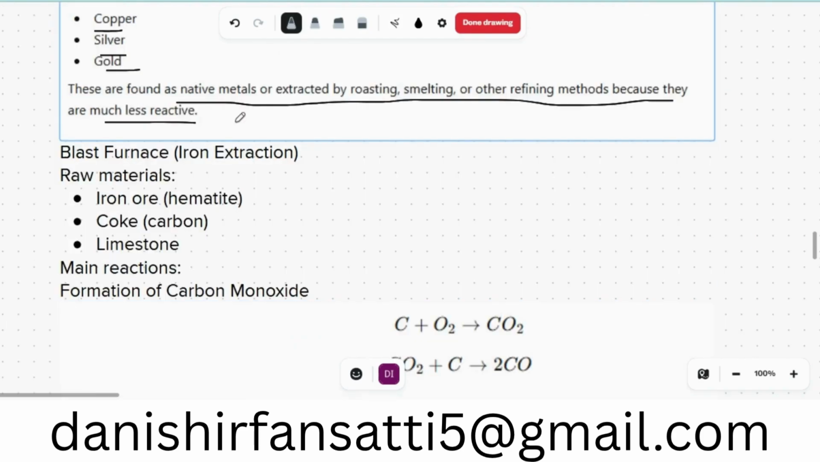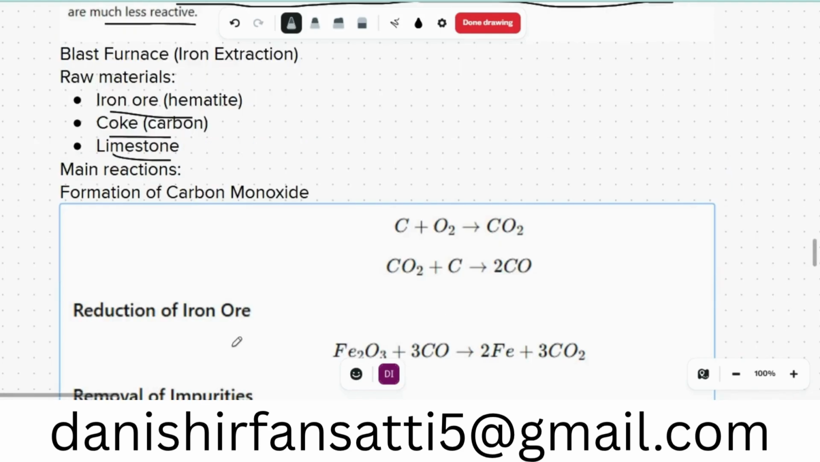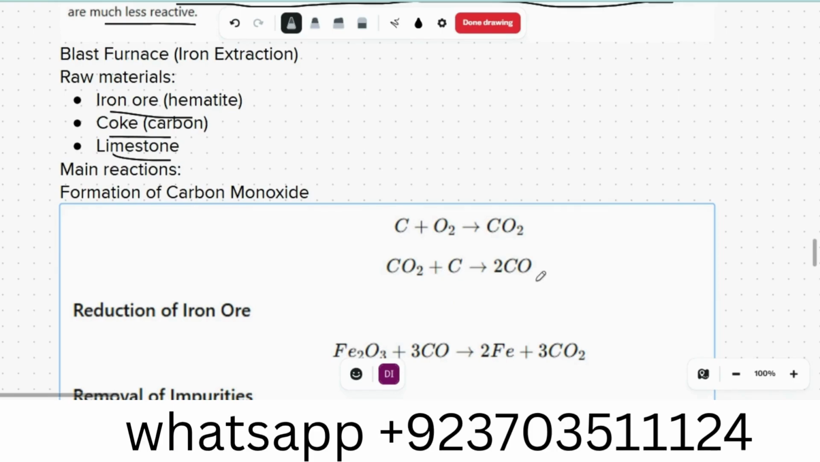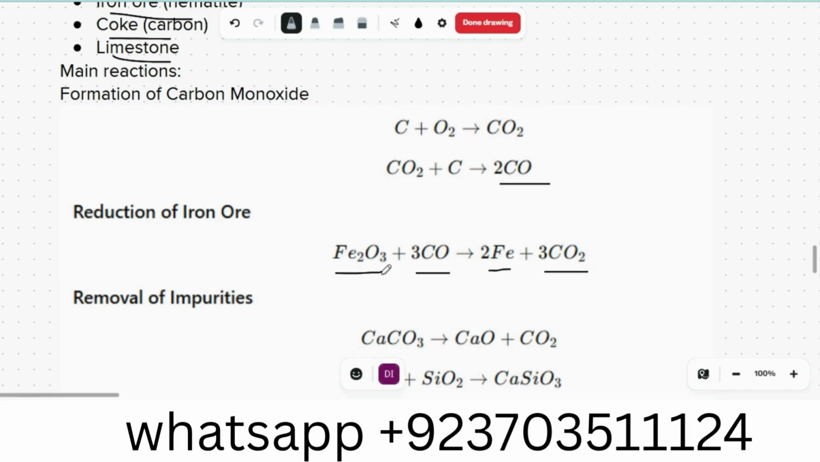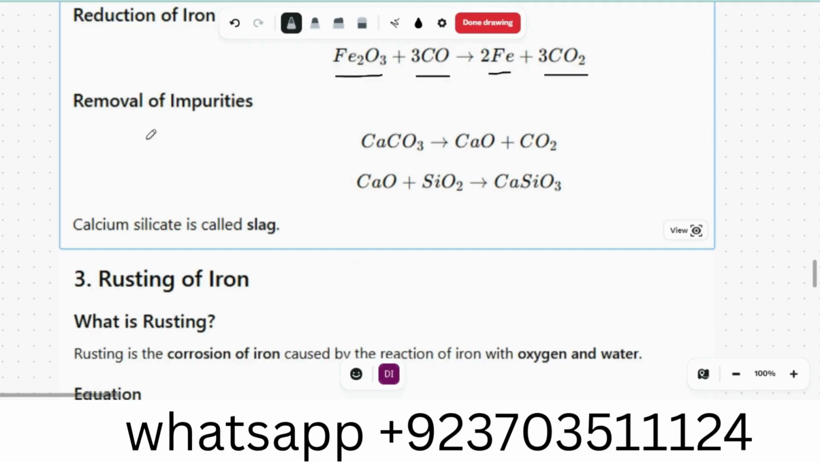Blast furnace, iron extraction. The raw materials are iron ore, that is called hematite, coke, the carbon, and limestone. Formation of carbon monoxide: simply carbon dioxide, we will add more carbon, so it will give us 2 moles of carbon monoxide. So we will react iron(III) oxide with 3 moles of carbon monoxide, that will give us 2 moles of iron and 3 moles of carbon dioxide.